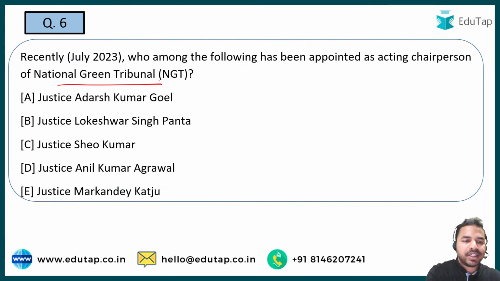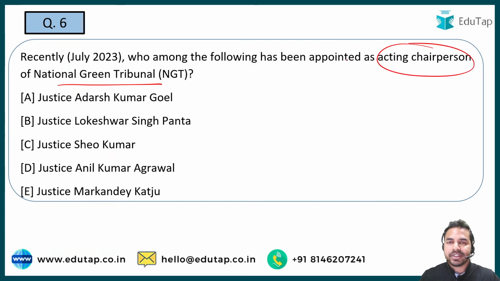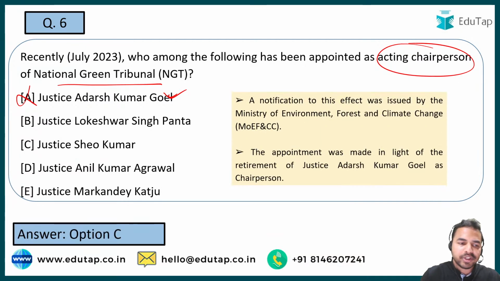The question is on the NGT, that is National Green Tribunal. So you have to tell me in the chat box the name of the recently appointed acting chairperson of the National Green Tribunal. What is the right answer? Let me tell you that the person who was earlier serving as the chairperson of NGT was Adarsh Kumar Goyal. So guys, now option A can be easily eliminated. So what is the name of that person who has been appointed as the acting chairperson? It is option C, that is Justice Shiv Kumar. So Justice Shiv Kumar has been recently appointed as the acting chairperson.